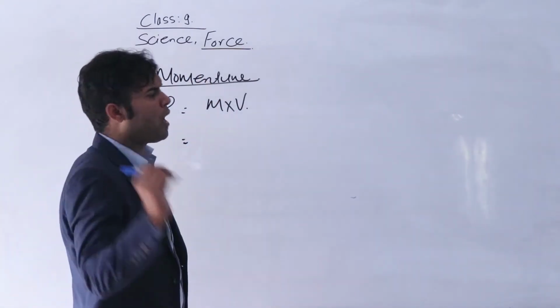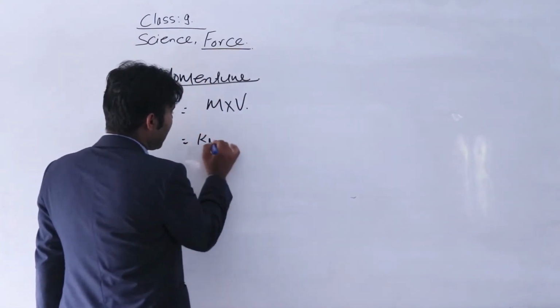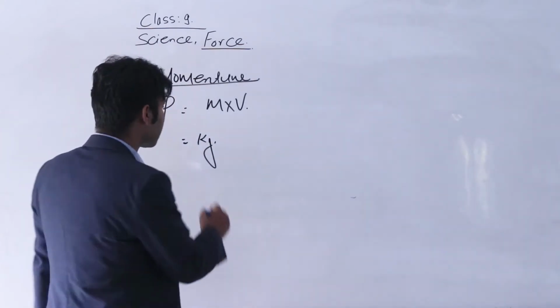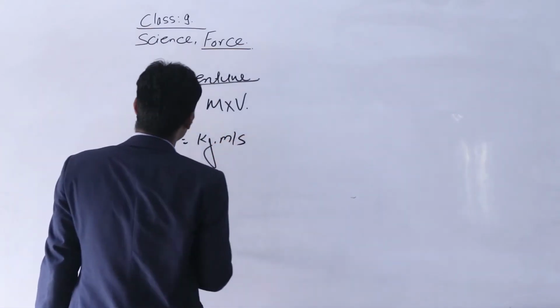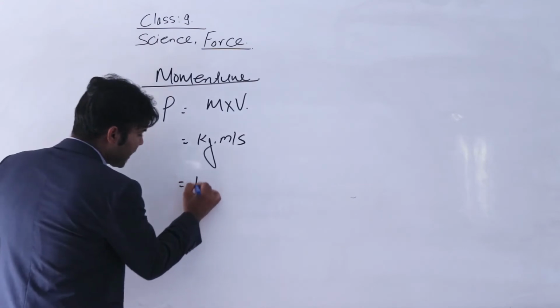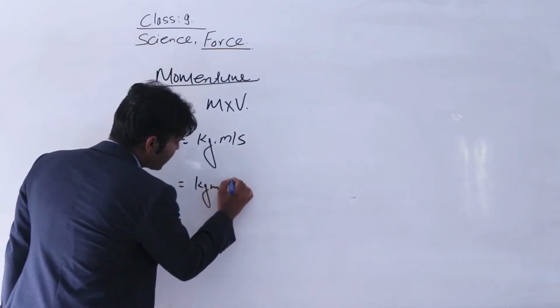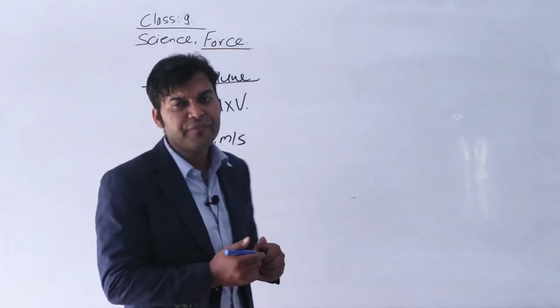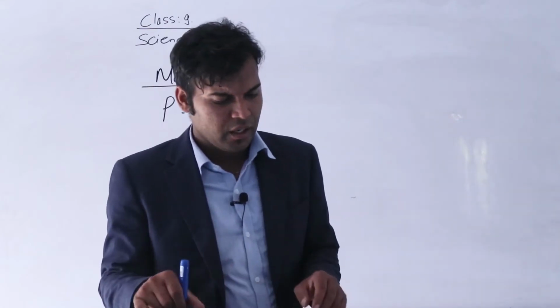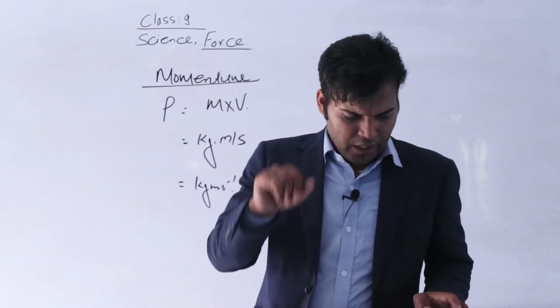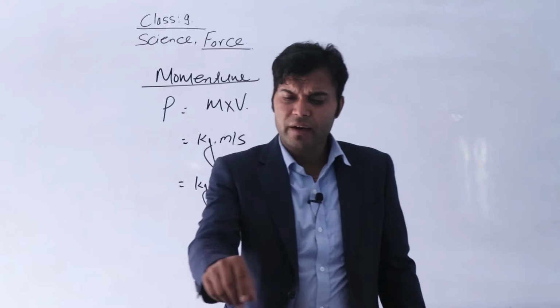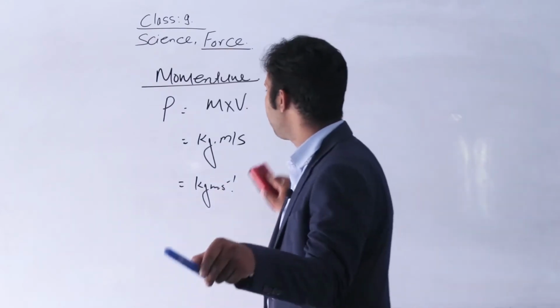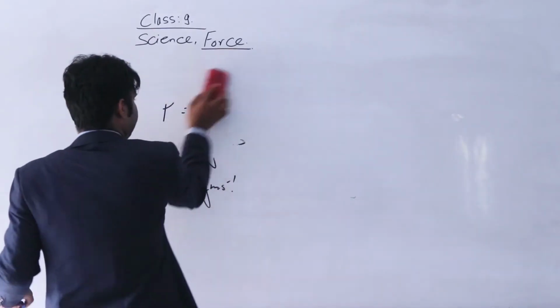If the unit of mass is kg and the unit of velocity is meter per second, the unit of momentum is kg meter per second. It is a derived unit. Isn't it, student? Okay. Next, we are going to discuss the different laws of motion.